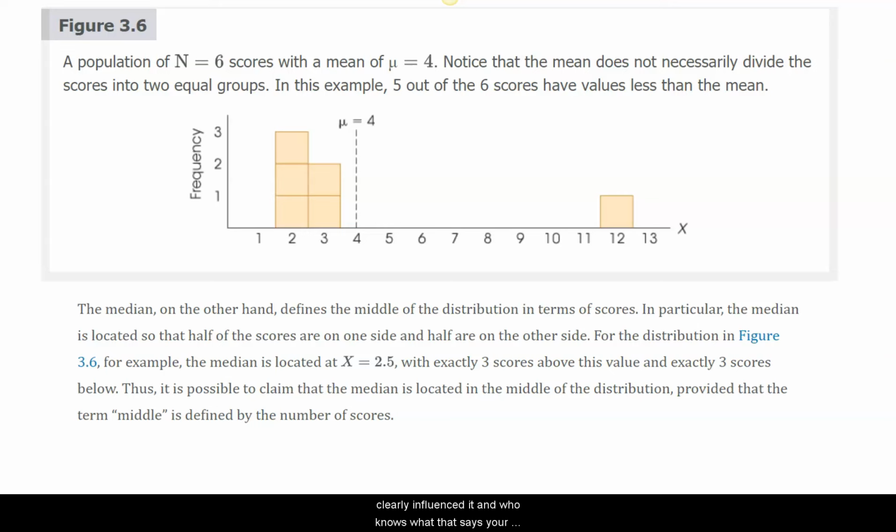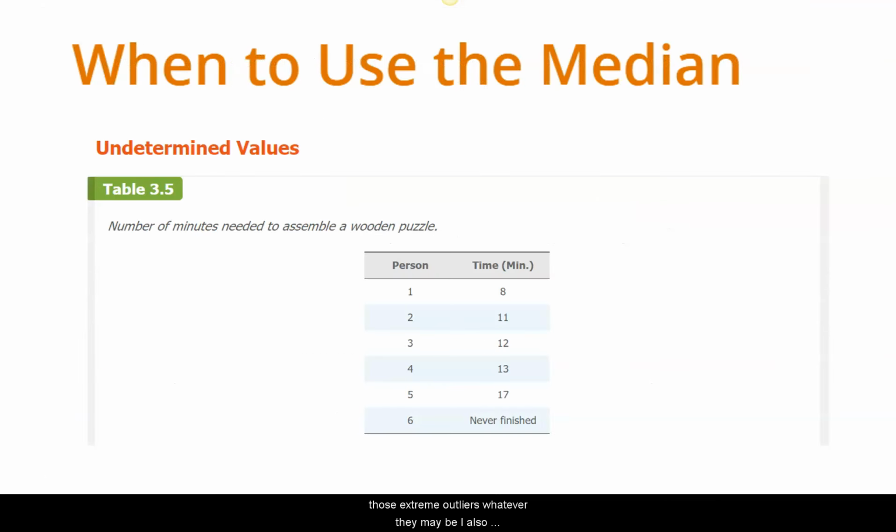And who knows what this is, number of children, let's say. The late Robert F. Kennedy had 11 children. So is that representative? No, it's kind of an outlier. And by the same token, there might be someone out there, if I'm gauging the number of children as 12, who knows. But in that case, of course, the median of 2.5 insulates, if you will, against those extreme outliers, whatever they may be. I also have to use the median when there's an undetermined score.